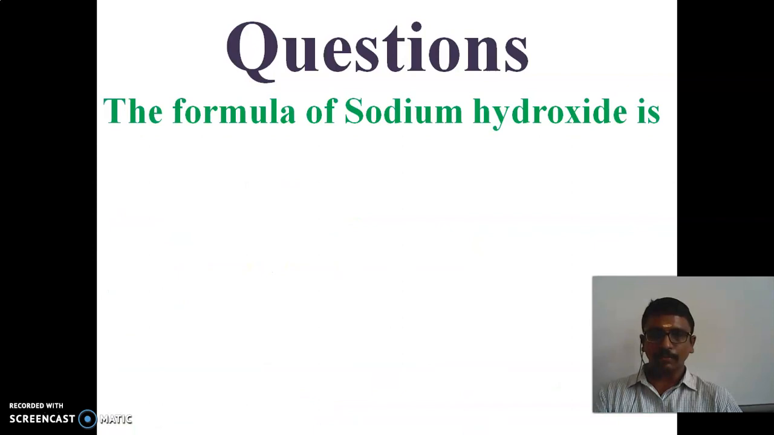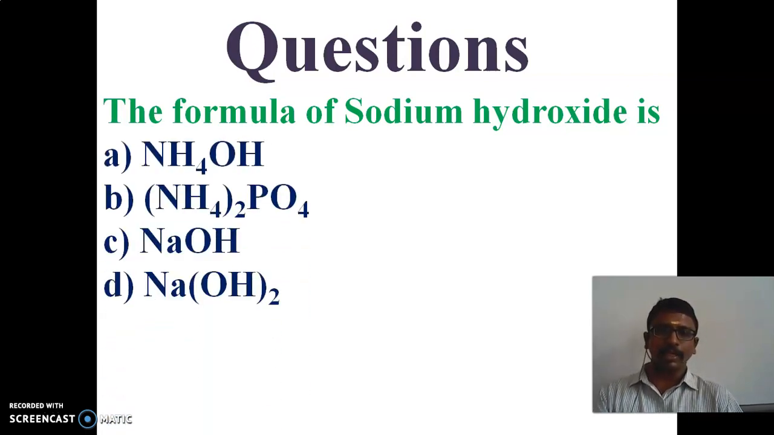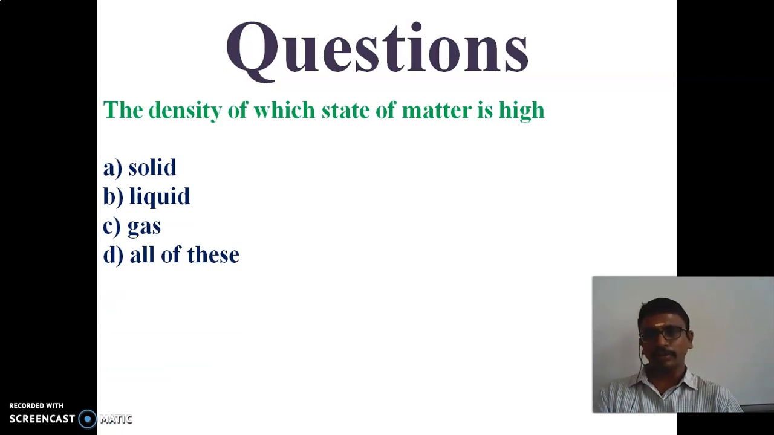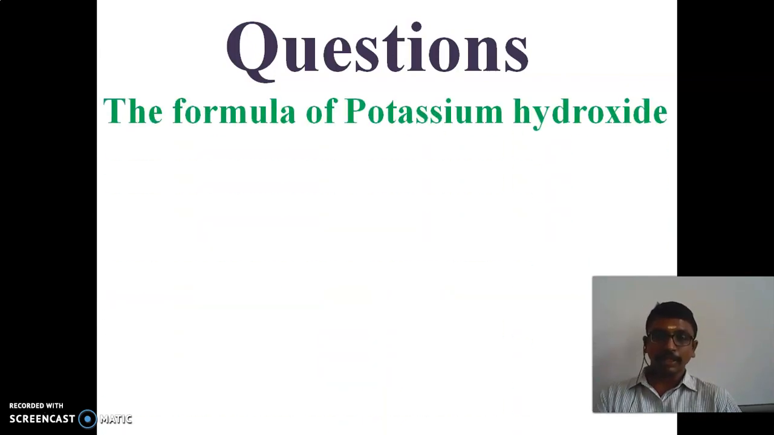Next question is, the formula of sodium hydroxide. What is the formula for sodium? Na. What is the formula for hydroxide? OH. Both have valency 1. So the formula for sodium hydroxide is NaOH. It is option C. And next question is, the density of which state of matter is high? Solid, liquid, gases, all of these. Which has more density, children? Yes, it is solid.